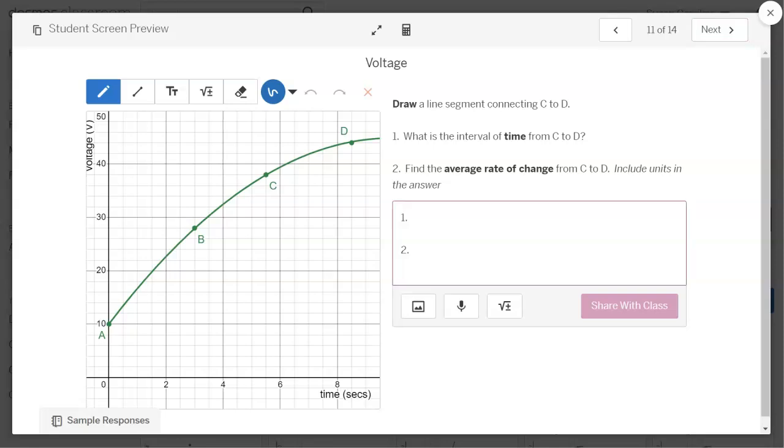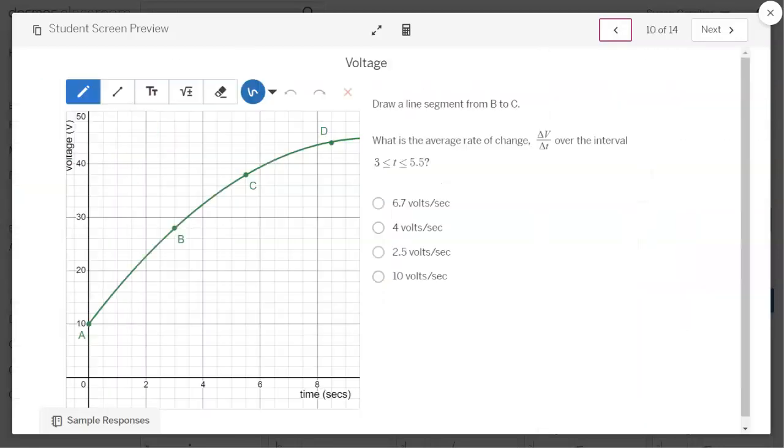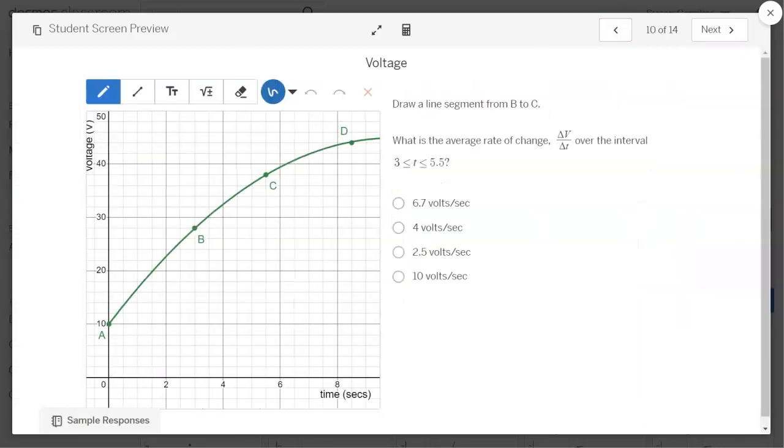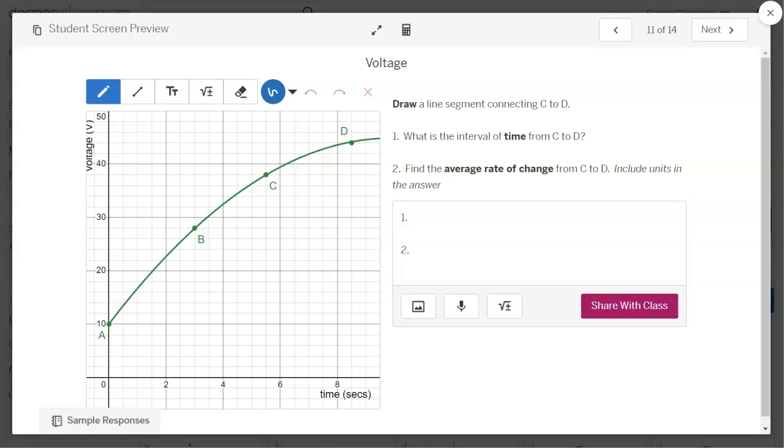What is the time interval? So in this case, just like we had the time interval from 3 to 5.5, what is the time interval if we go from C to D? And so they'll need to kind of read those off the graph and then find the average rate of change from C to D, and be sure to include units in the answer. So once again, they're simply finding the slope of a line segment that connects the endpoints over that interval.